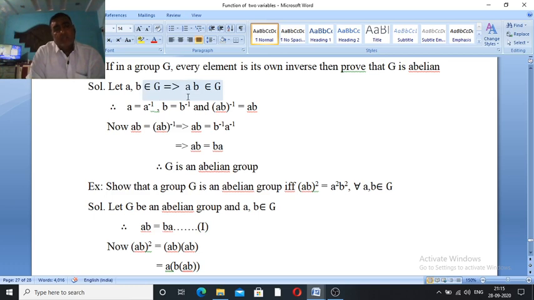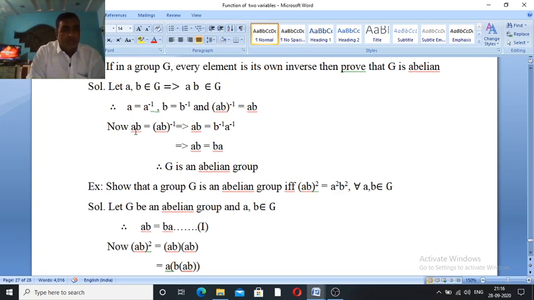A, B belong to G implies A into B also belongs to G. If AB is an element of G, and in G every element is its own inverse, therefore AB inverse is equal to AB.